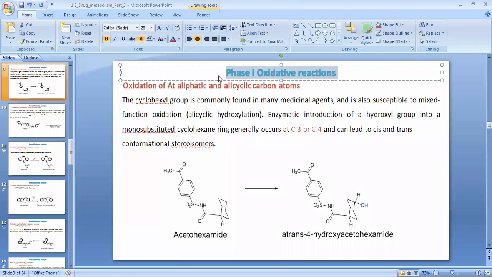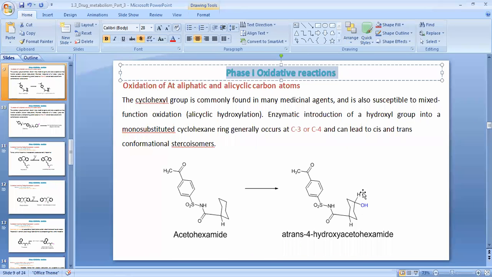Phase 1 oxidation of aliphatic and alicyclic carbon atoms. In that case, the cyclohexane ring of such a drug molecule is metabolized by mono-substitution of a hydroxyl functional group, generally at the 3 to 4 position.